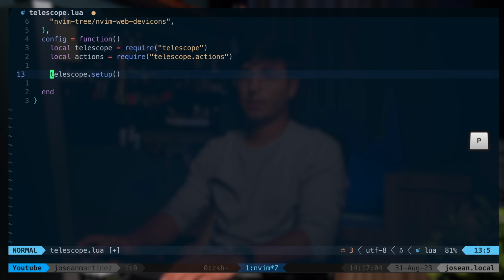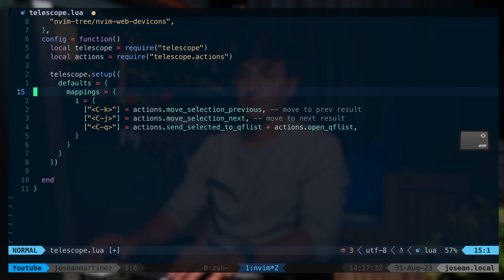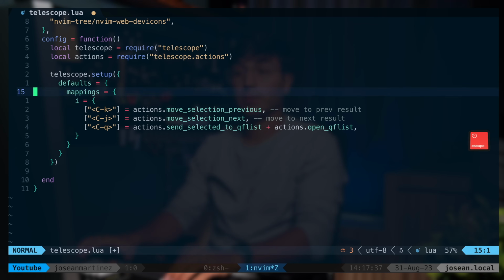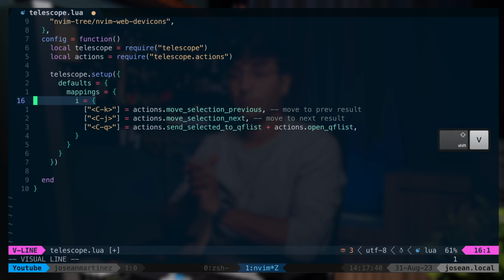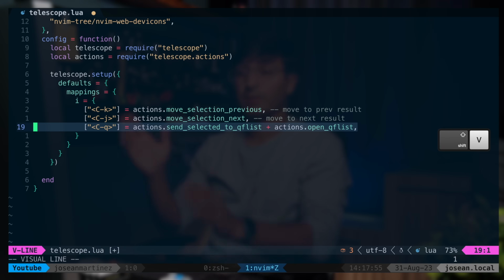So I'm going to do the following. All right, and then I want to add the following here. So we're going to call the telescope setup function. And then to this setup function, we're going to add a table. And inside of that, we're going to add the following. Under this default property, we're going to have this mappings property, which we'll use to set up some custom keymaps for Telescope. This specifies that these keymaps will be in insert mode. And then you'll see here that I've configured Ctrl+k to go up a Telescope result, Ctrl+j to go down, and then Ctrl+q to send selected Telescope results to the quick fix list.